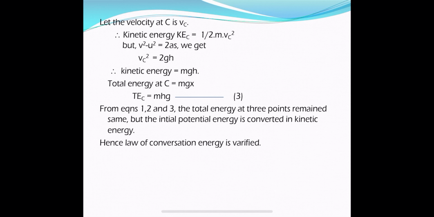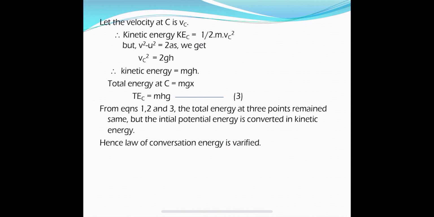Acceleration a is equal to plus g, acceleration due to gravity. And the displacement of the object becomes h here, because the object reached the surface of earth from the top of the building. The height of the building is h, hence the distance traveled by the object is h.